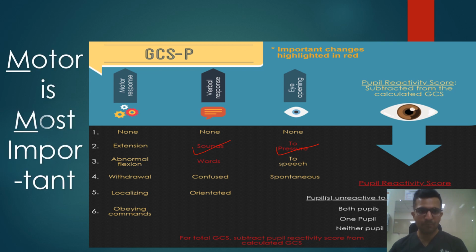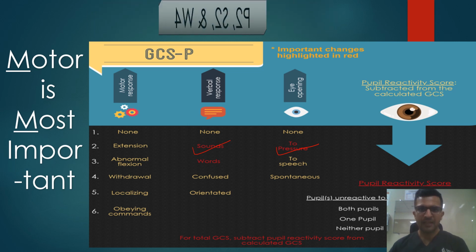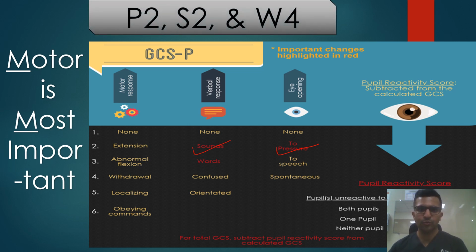So the next important MCQ point: which is the most important component? M for motor, M for most important. So motor is the most important prognosticating factor. And here is my key for you to solve the MCQs: P2, S2, W4. So what is this code? These are the most common components which have been asked repeatedly in MCQs.